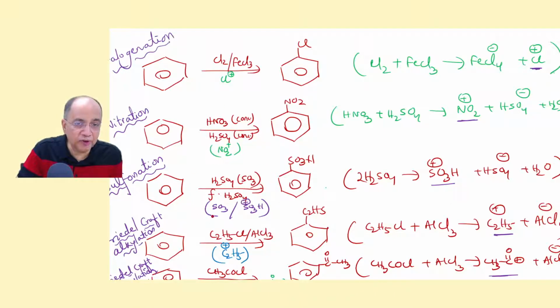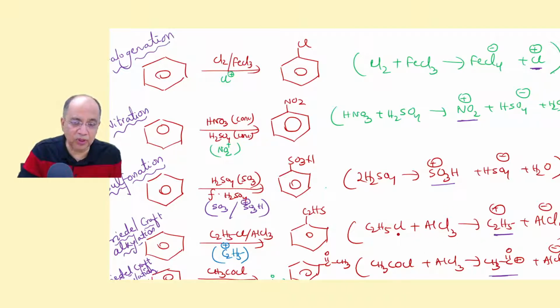Similarly, with fuming sulfuric acid you have both SO3 as the neutral electrophile and SO3H+, which is obtained by the auto-redox reaction between 2 sulfuric acid molecules. These react with benzene in the same 2-step process to give benzene sulfonic acid. Similarly, in Friedel-Crafts alkylation, you take any alkyl chloride and aluminum chloride. By their reaction you get the corresponding carbocation.